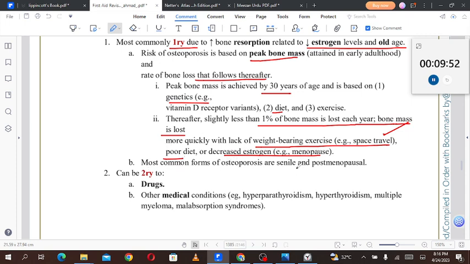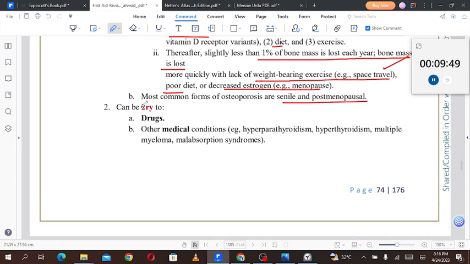The most common causes of osteoporosis are senile and postmenopausal. It can also be secondary to drugs and other medical conditions, for example hyperthyroidism, multiple myeloma, and malabsorption syndromes.